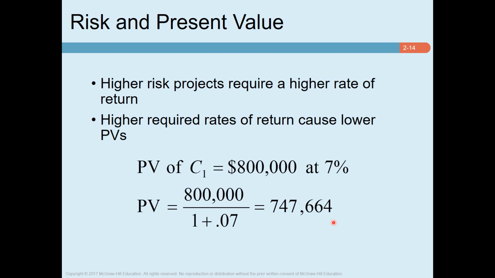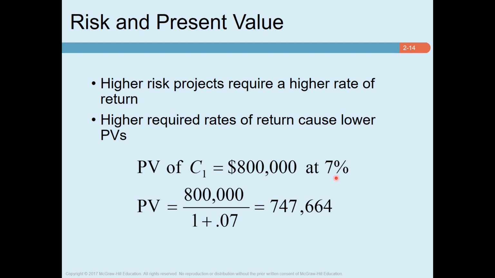Now we need to understand one point, that these cash flows, 800,000 that we expect to receive in year one, is not a sure thing. It's not certain. Now, if an investor can earn the 7% return from government securities, in that case, the investor will surely invest in government securities rather than investing in this office building project because they can earn the same cash flow without taking any risk. Now, if an investor is to invest in this office building project and it is more risky, then the investor must want a return higher than the 7%.